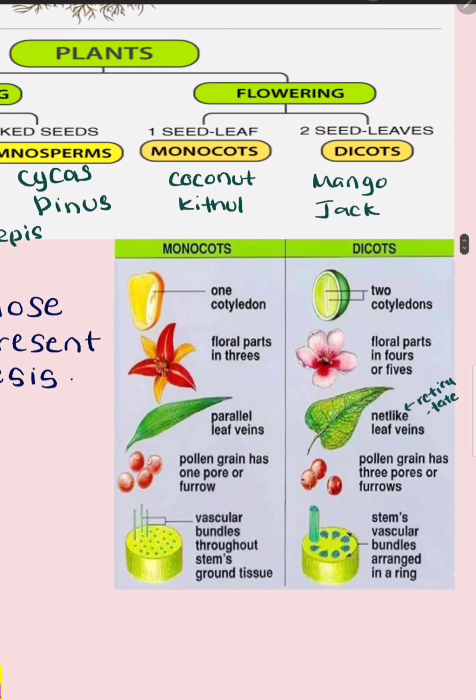And the other differences which are not mentioned here are that the monocot ones have an unbranched stem, the dicot ones have a branched stem. And monocot ones don't have secondary growth, and the dicot ones have secondary growth. And the monocot ones have a fibrous root system, and the dicot ones have a taproot system. You have to mention the word system.